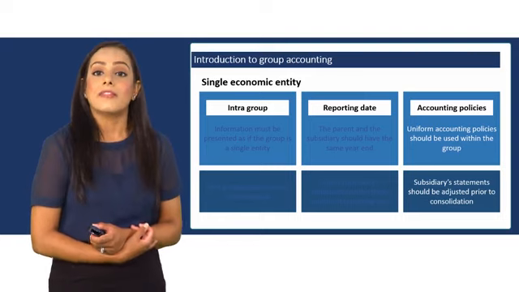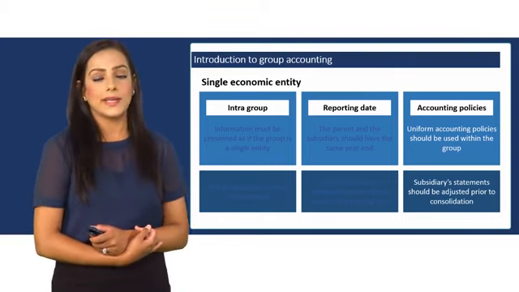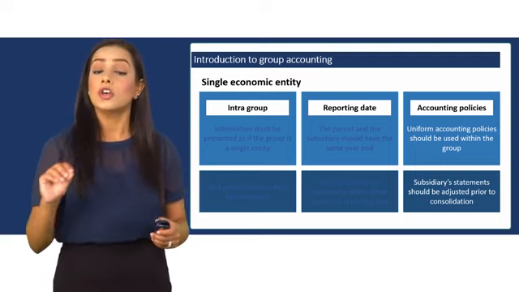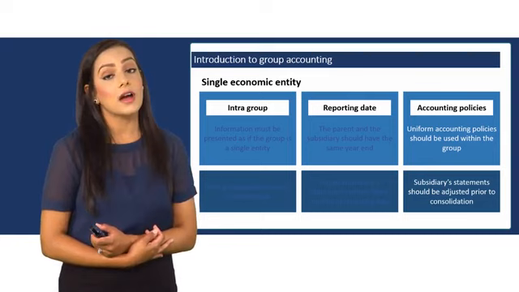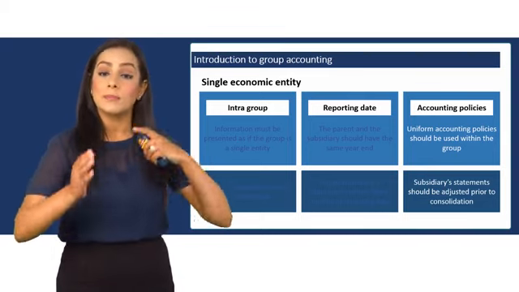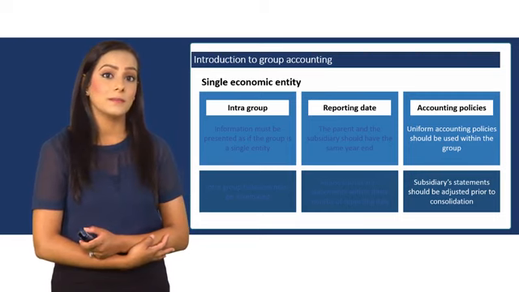Another rule is that the parent and the subsidiary should have uniform accounting policies. Should, not must. So then the subsidiary statements, if they are different, must be adjusted to meet the accounting policies of the parent.